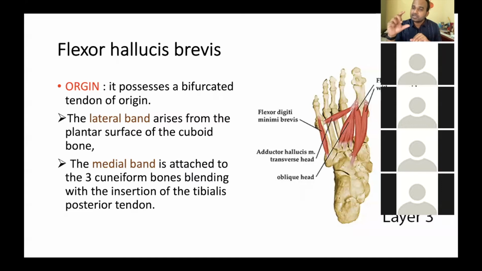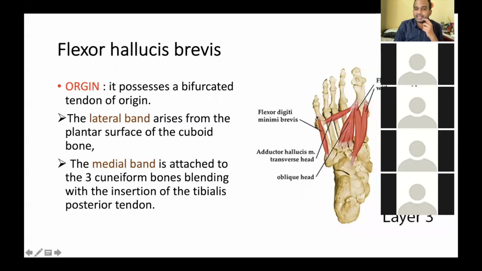Brevis means the muscle is short. So the flexor hallucis brevis is a muscle of the third layer of the sole which has a bifurcated origin, which has two bands. One is a lateral band. This is the lateral band.